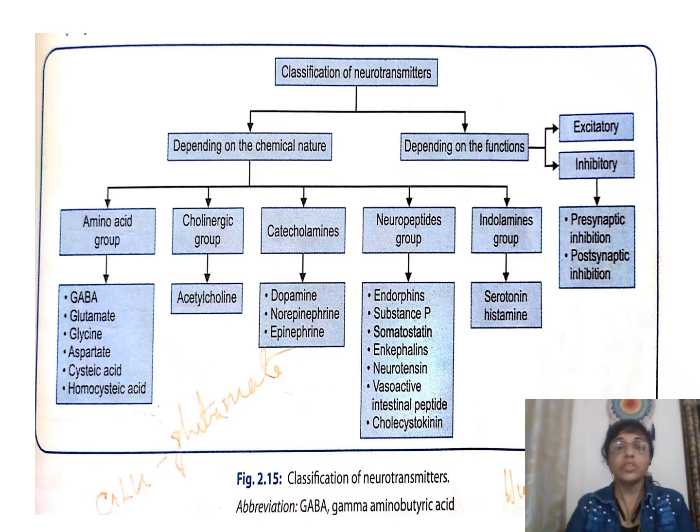Depending on the chemical nature, amino acid group, example GABA; cholinergic group, example acetylcholine; catecholamine group, examples dopamine, norepinephrine, and epinephrine. Neuropeptide groups include endorphin, substance P, somatostatin. Indolamine group includes serotonin and histamine. And excitatory and inhibitory neurotransmitters include GABA and glutamine.